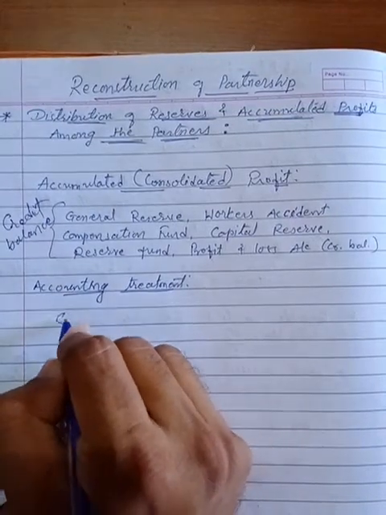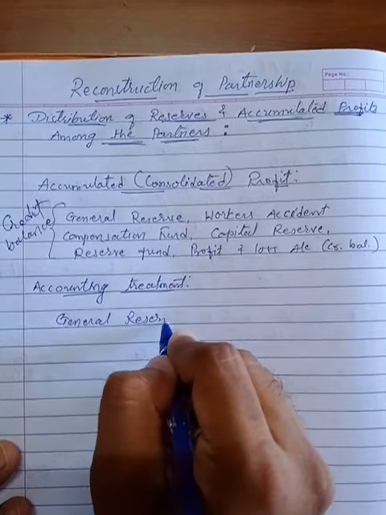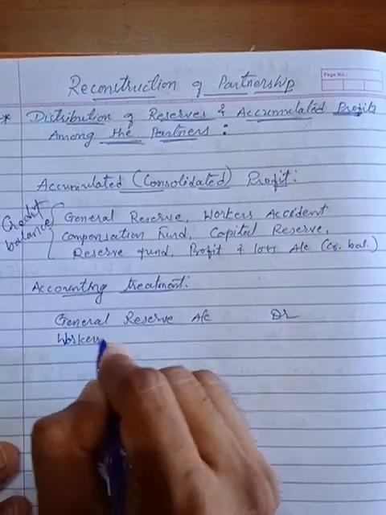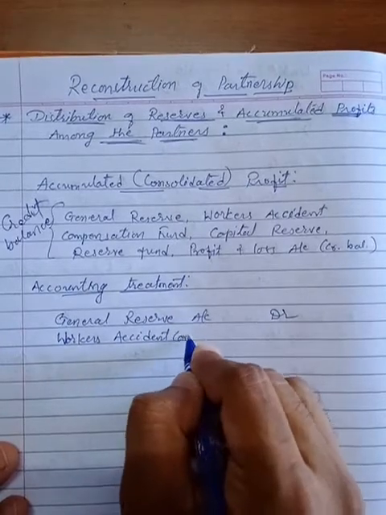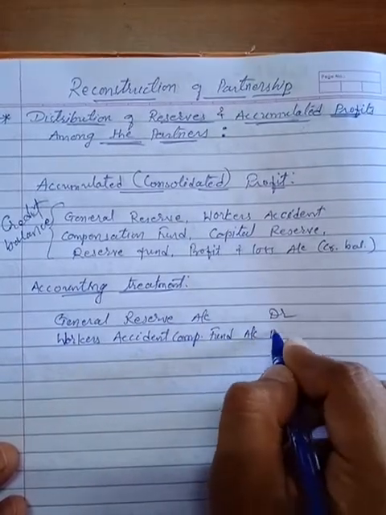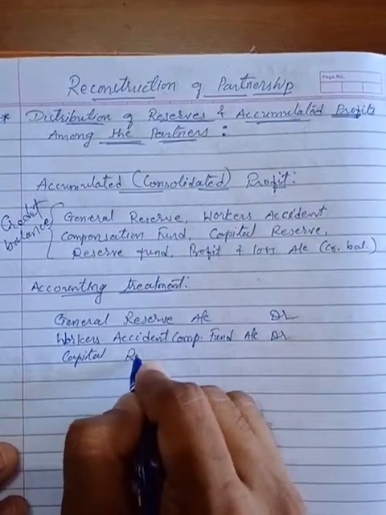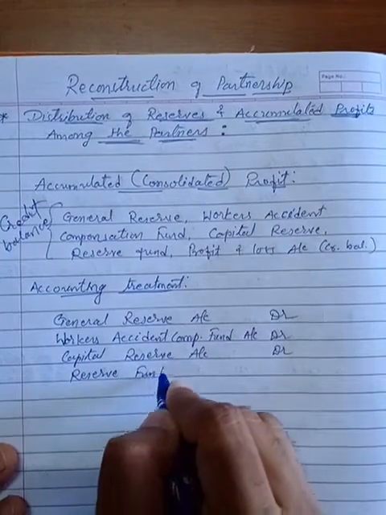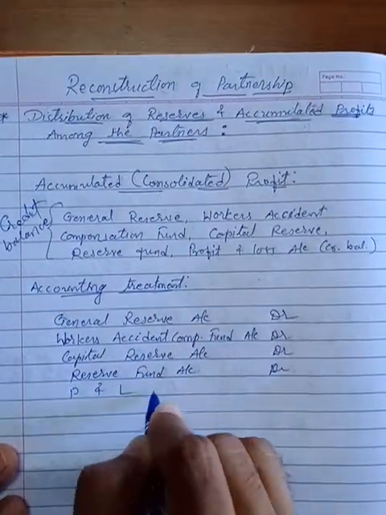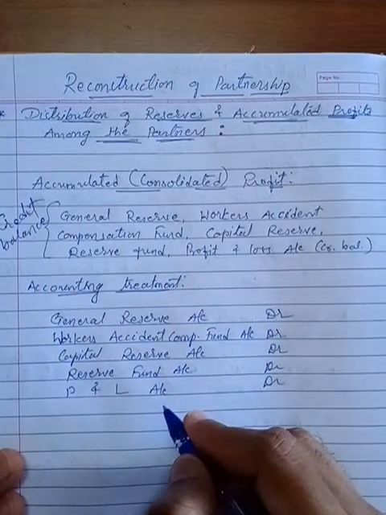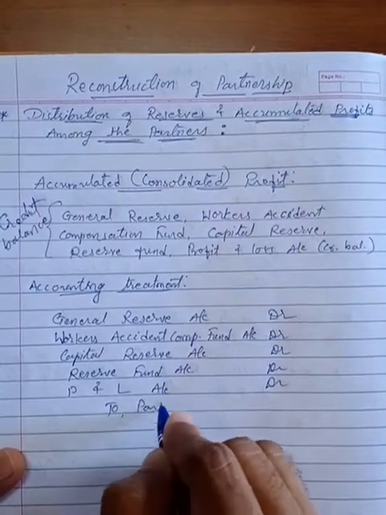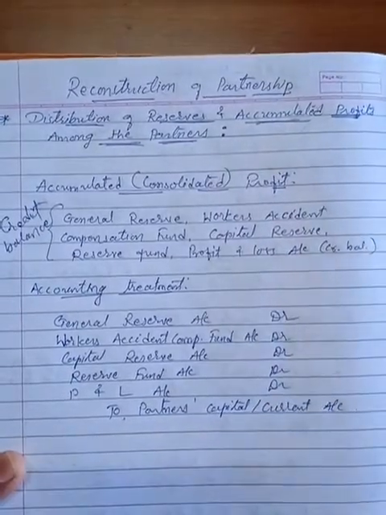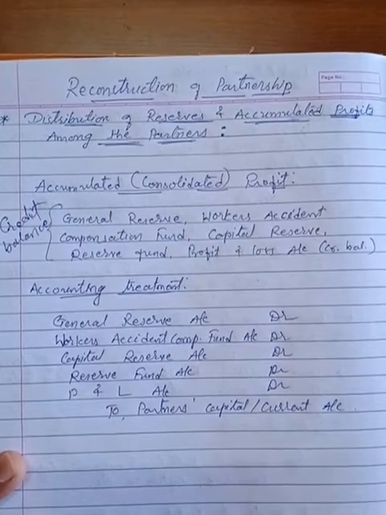The journal entry will be: general reserve account debit, workers accident compensation fund account debit, capital reserve account debit, reserve fund account debit, profit and loss account debit, because it is a credit balance given, we have to debit it, to partners' capital or current account.